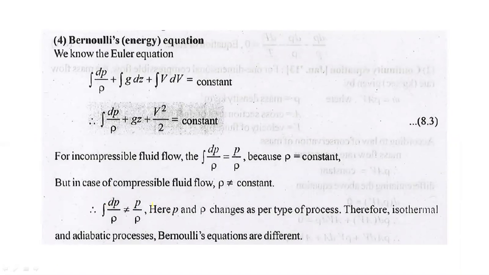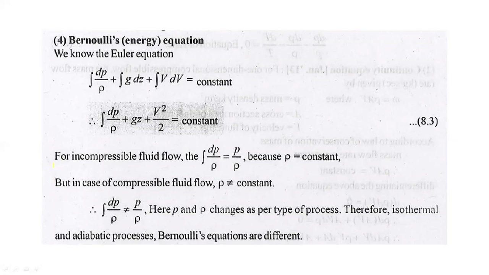The next topic is the Bernoulli equation. We are all well acquainted with it, using Euler's formula: the integration of dP upon rho plus g into dz plus V into dV is equal to constant. Integrating the whole term, we get dP upon rho plus g into z plus V square upon 2 is equal to constant.